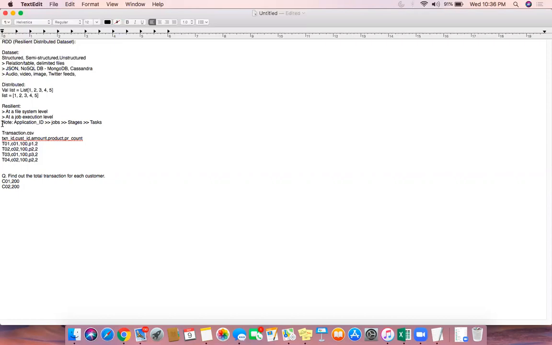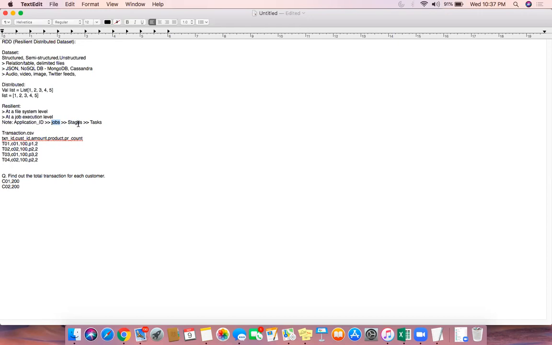At the file system level, as we discussed initially, when a few nodes go down, Spark will seamlessly be able to read the other data from other nodes. The second one is at the job execution level. When these hundreds of stages are getting executed, the output of each stage is physically written to the temp folder, and when the subsequent stage starts, it reads the data from the temp directory and processes it. Assume one job is broken into 4 or 10 stages. Suppose you completed the 8th stage and the 9th stage failed because of a memory issue or some other issue. It will not immediately terminate the application.